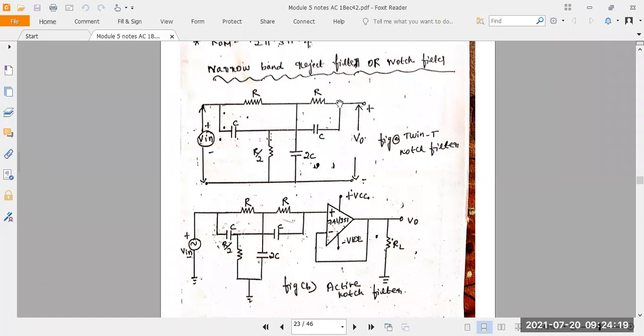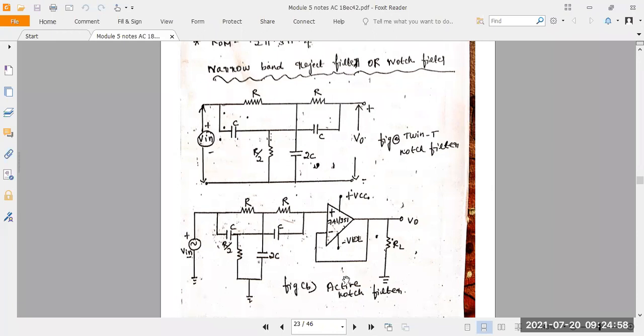So take two resistances in series and two capacitances in series. The resistance and capacitance are in parallel form. Then it's connected to ground using the R and C value. Apply the input voltage here. From that we can make the output for the non-inverting input. The AC source is connected to the non-inverting input through this network. They have taken two resistances in series, two capacitances in series that should be parallel with these two resistances. Again, you take one more resistance and capacitance that is to ground.